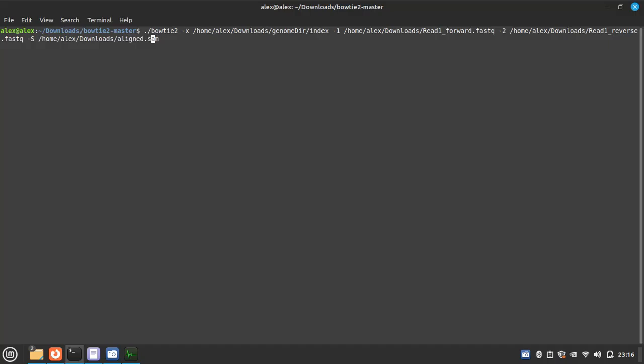So it is the simplest script. Then I'm pressing enter, so the alignment is going on.